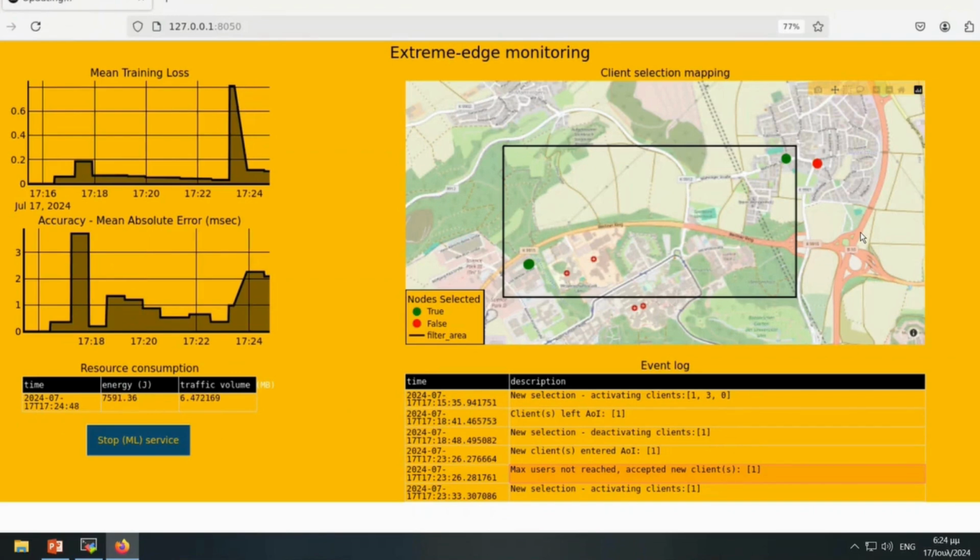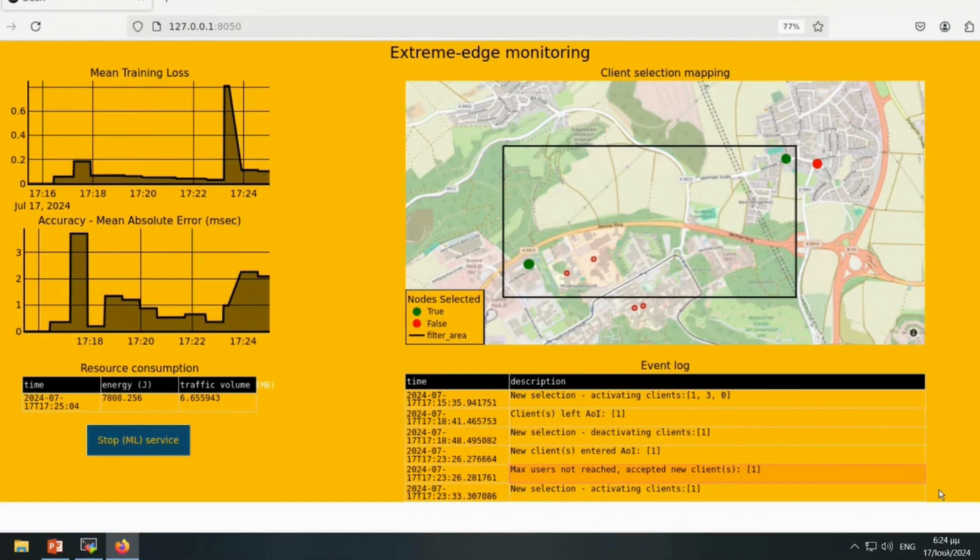So the final thing we will showcase is the matchmaking capability of the Extreme Edge Orchestrator. The 4th OBU, which is the second vehicle, will be instructed to enter the area. We will see that in the map.